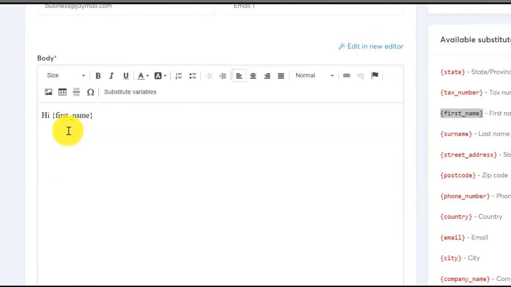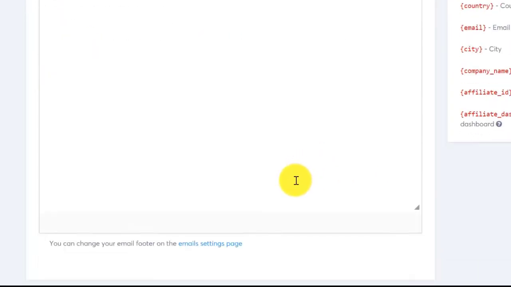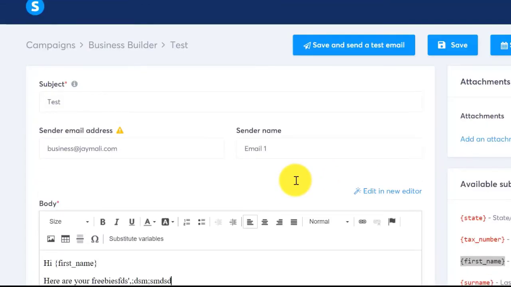So for each person that signed up, let's say someone named themselves Max, then whenever they receive an email from you, it's going to say hi Max or hi whoever. So that's why we left that first name in. Okay, and then let's just say here are your freebies, etc. Then you write that mail in, and then that is it.